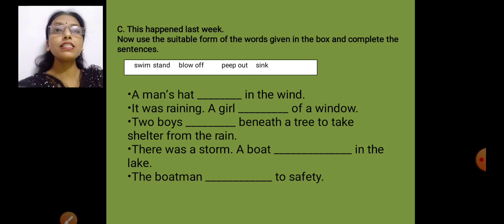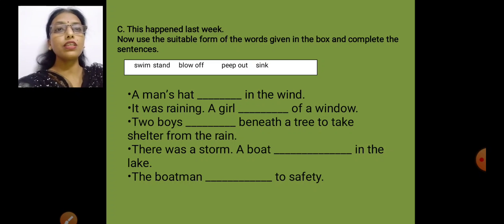A man's hat dash in the wind. What will be the word? We will pick blow off and we will make the past tense of blow off. What is the past tense of blow off? Blew off. So we'll put: a man's hat blew off in the wind.